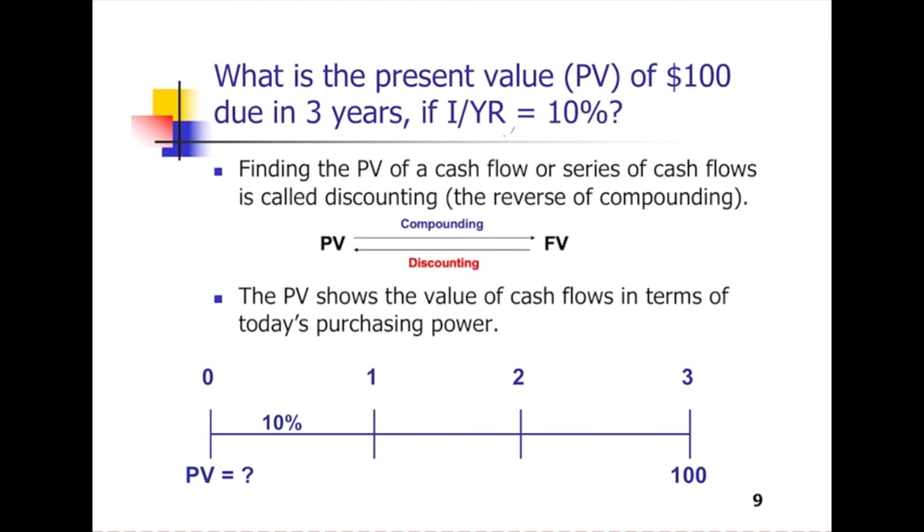Now we do the reverse. This is an example. What is the present value of $100 due in 3 years if interest is 10%? Finding the present value of cash flows, we call this discounting, the reverse of compounding. The present value shows the value of cash flows in terms of today's purchasing power. This I can be interpreted as the discount rate.